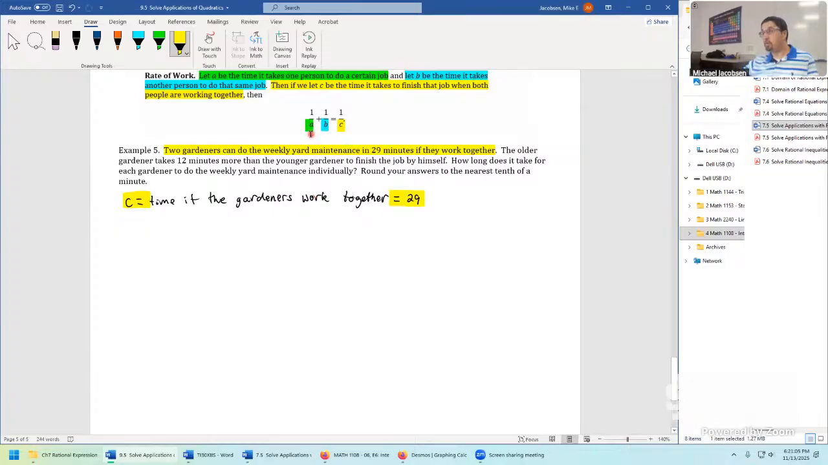Then there's two other people in this problem. There's an older gardener that takes 12 minutes more than the younger gardener to finish the job by himself. So it says next, how long does it take for each gardener to do the weekly yard maintenance if they worked individually? So this could be, say, maybe the grounds person for ISU. Could be a pretty serious job. There's an older one that takes 12 minutes longer than the younger one.